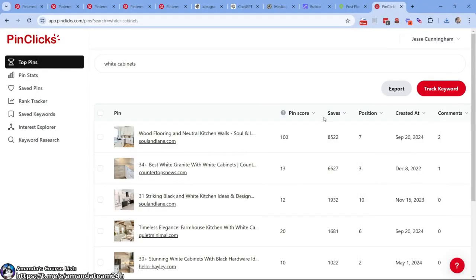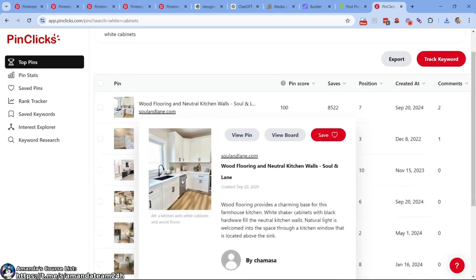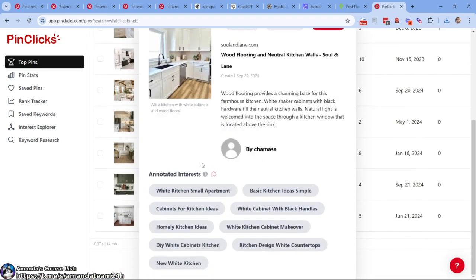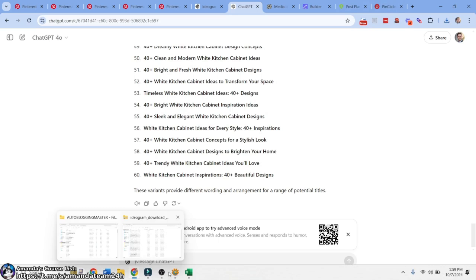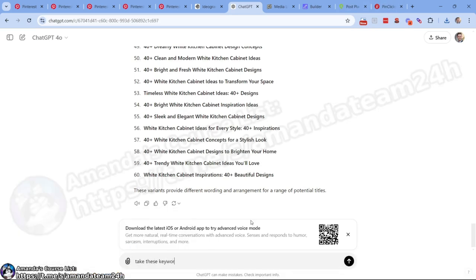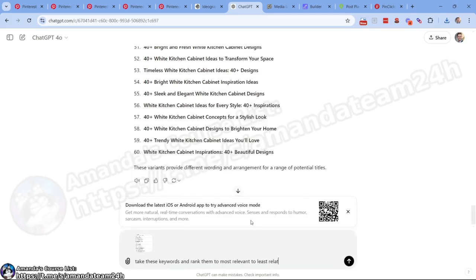So what I've done, and I'll slow up a second, I know I'm zooming. Annotations in Pinterest are basically the native keywords. Pinterest looks at these as keywords. Cabinets for kitchen ideas. That string of keywords, that n-gram, that 4-gram, is what it associates with this post, right? White kitchen, small apartment, and so on and so forth, right? So what we want to do, if ChatGPT has done their thing, is take these keywords and rank them from most relevant to least related to white kitchen cabinets.